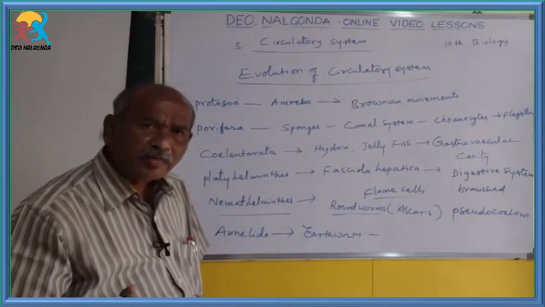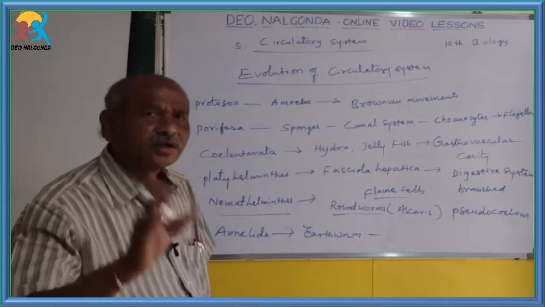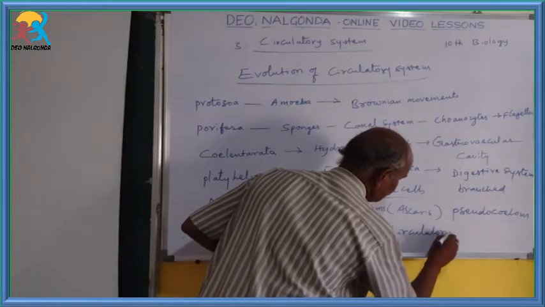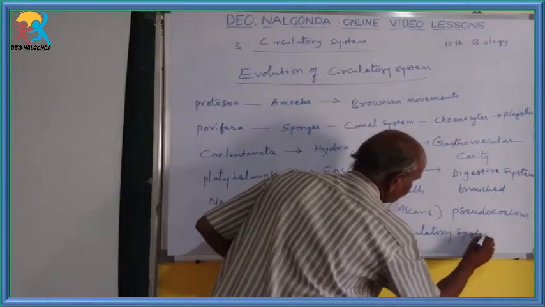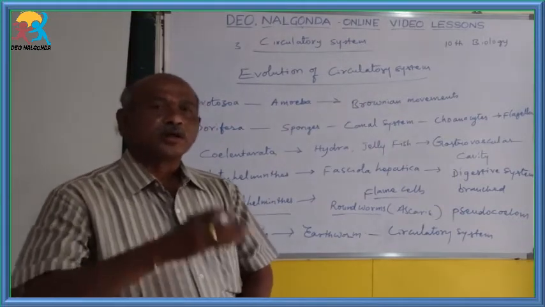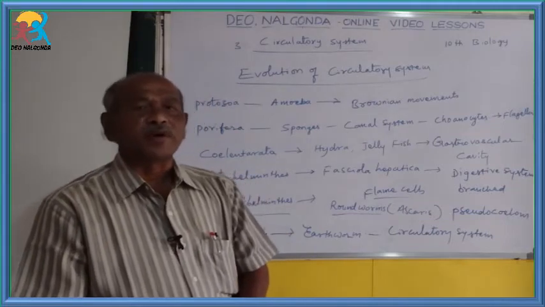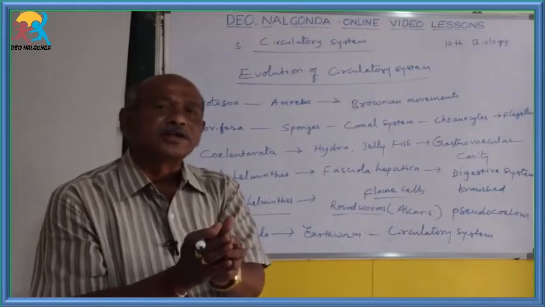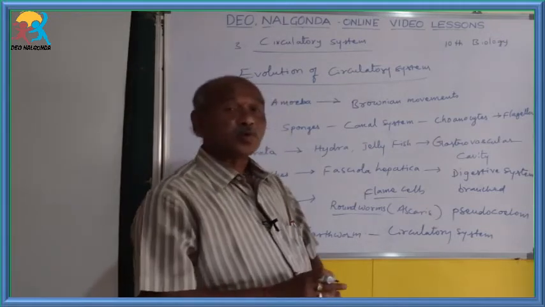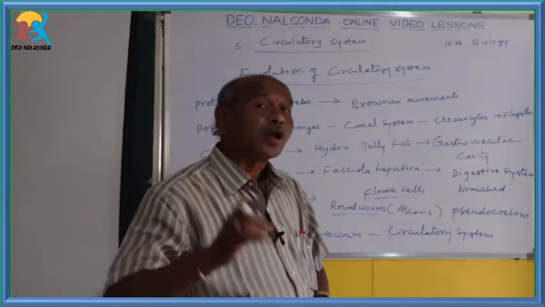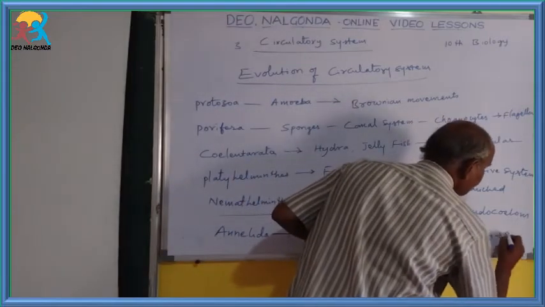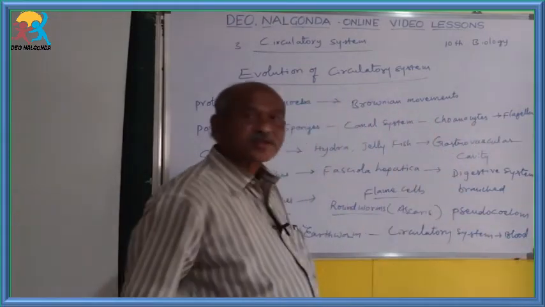In the case of Annelida members only, we first see the circulatory system. So the circulatory system is developed for the first time. Not only that, in that circulatory system, pulsatile blood vessels also develop. Here blood vessels are present. And for flowing through those blood vessels, blood also forms. That is the speciality of earthworms. So blood is present here.